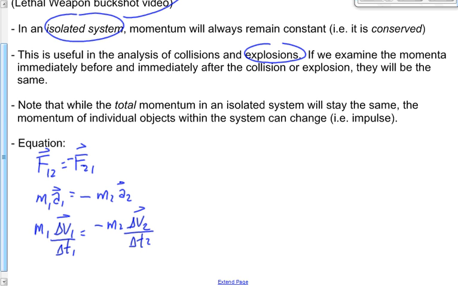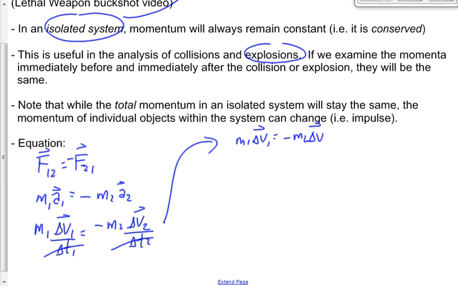I'm going to cancel out the times. How come I can do that? It's two different times, right? Delta t1 and delta t2. How come I can cancel out that time? Good. We can cancel them because the times are the same. The time of collision between object 1 and object 2 is the same. Object 1 collides with object 2 for 0.2 seconds. Object 2 collides with object 1 for 0.2 seconds. Different symbol, same time. So now we've got m1 times delta v1 equals negative m2 times delta v2.